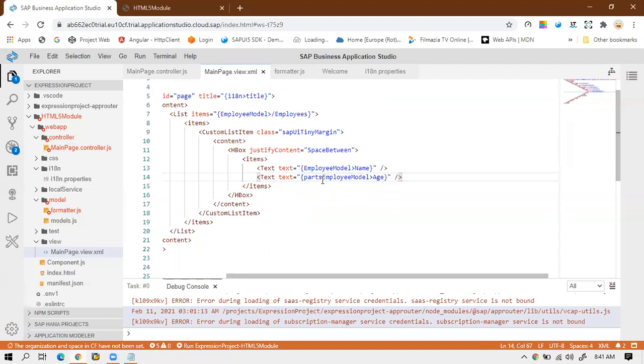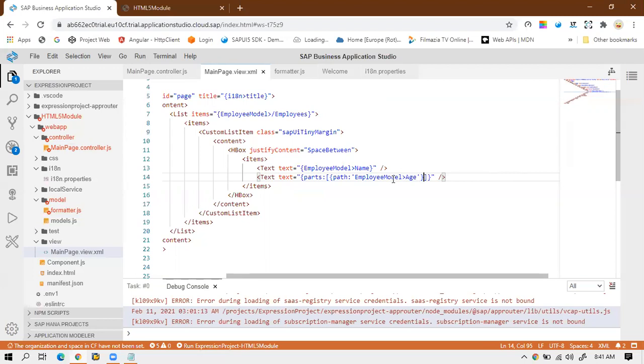So inside parts, it helps us to pass multiple values at the same time. I will give the colon, then the square brackets, and inside that I will again use opening and closing curly brackets. So this is the path.